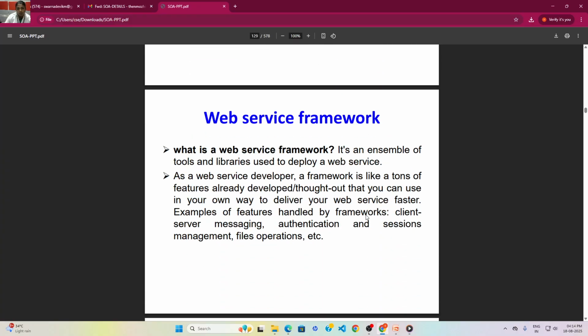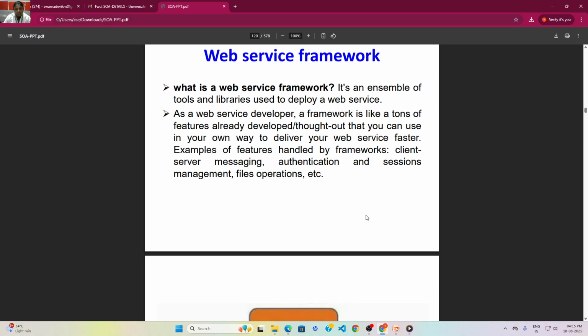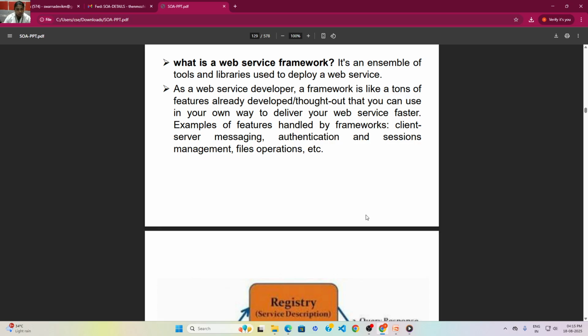The next one, the framework. What is a web service framework? It is an assembly of tools and libraries used for deploying web services. Many web services are used for messaging, client and server messaging processes, authentication, session management, and file operations. For these purposes, web service functions are nowadays developed by software engineers. Mainly they are used for client-server messaging, and also for authentication.